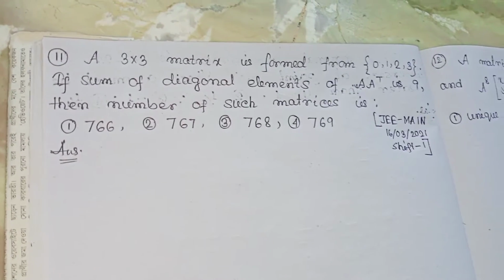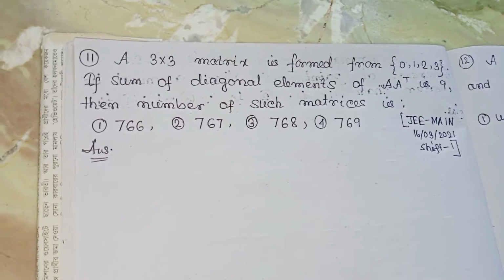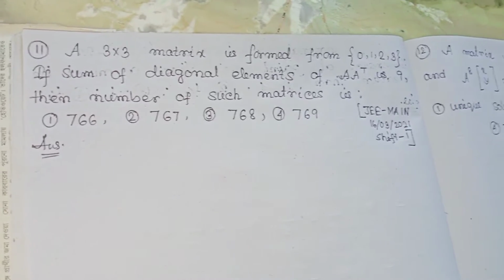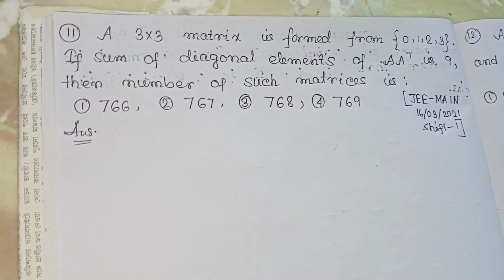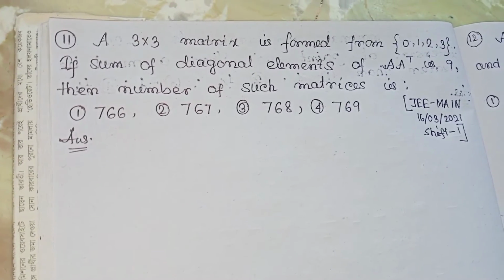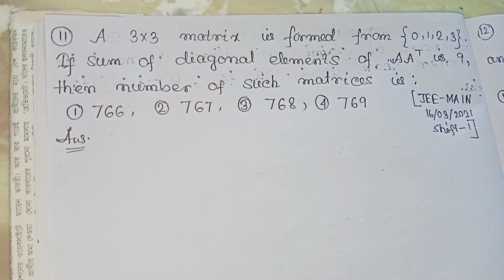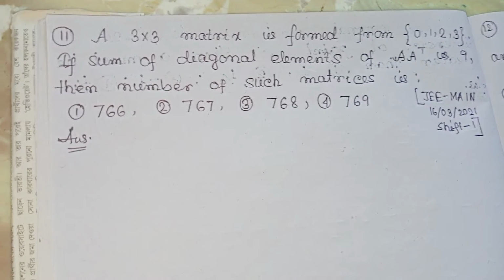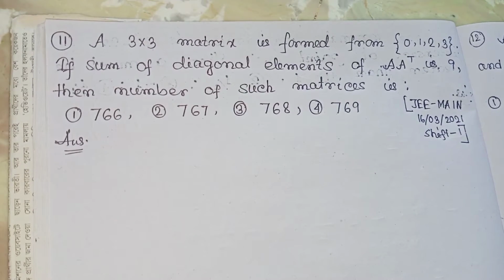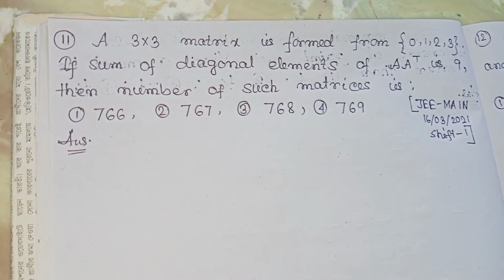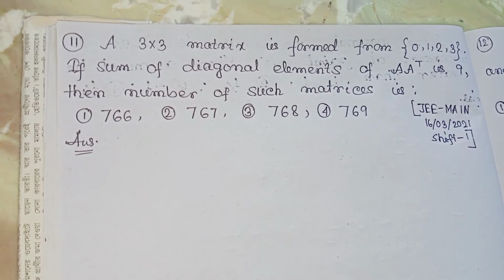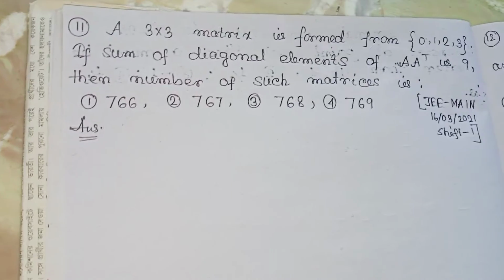Today we solve the JEE Main 16th of March 2021 Shift 1 question. Question number 11, a regular basis question, and the question is also memory based. The question is in the house of matrix. A 3 cross 3 matrix is formed from the set 0, 1, 2, 3. If the sum of the diagonal elements of A transpose is 9, then the number of such matrices is.